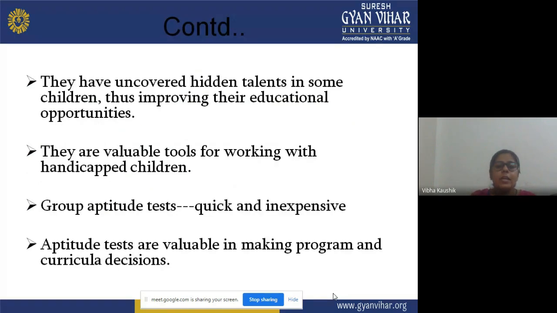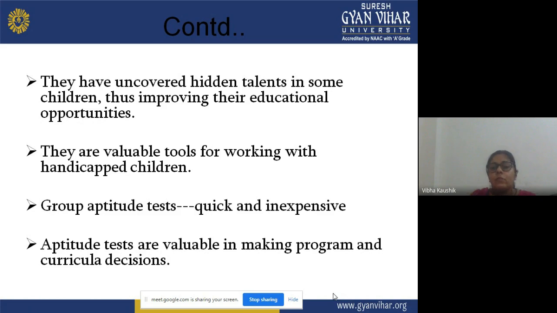Now, they have uncovered hidden talents in some children. When you have administered an aptitude test on a particular individual, you will get to know about the strengths and weaknesses of that individual.